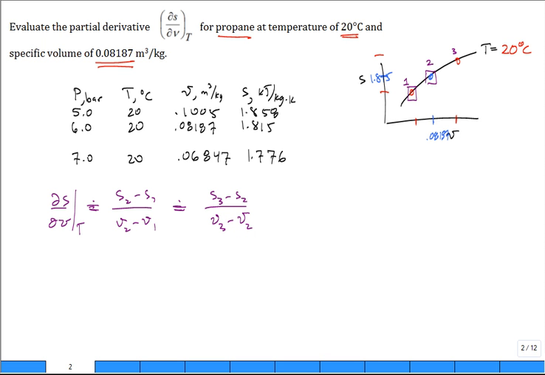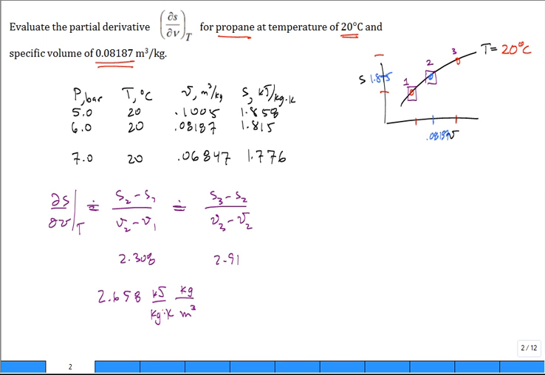If I did it with this set, I got the value 2.308. With this set, 2.91. What do you want to do? I weighted them, and you get about 2.658. What are the units on that? Well, it's the units of the change in entropy, kilojoules per kilogram Kelvin, per the change in specific volume, meters cubed per kilogram.